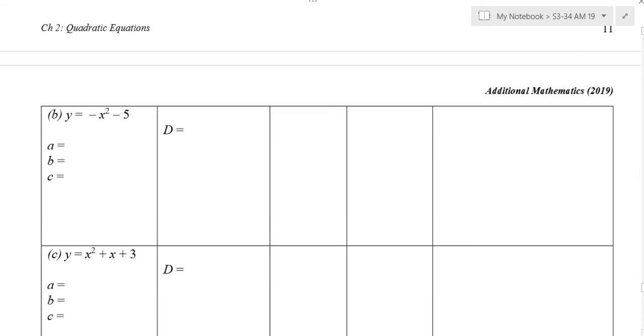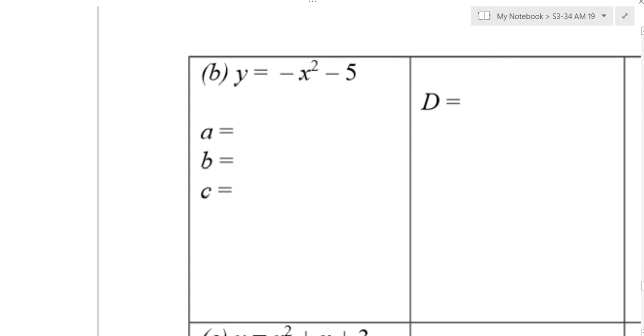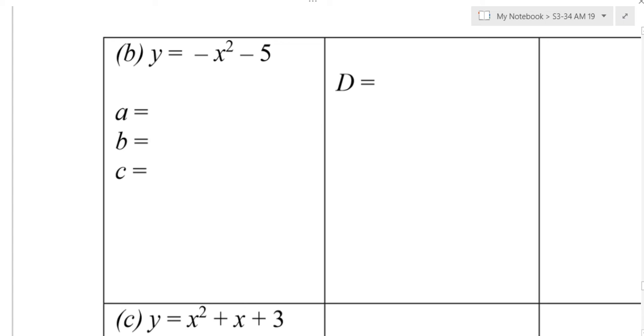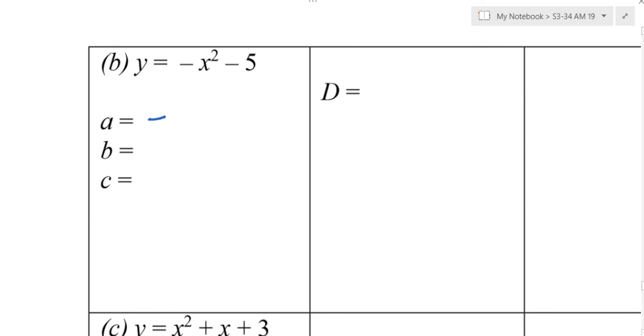Okay, now you try. Looking at this, what is a? What is b? 0. What is c? -5. Because this is as good as writing this. So some of you cannot see.